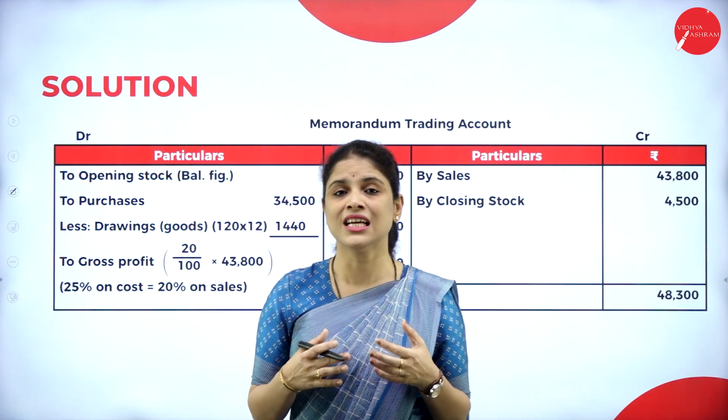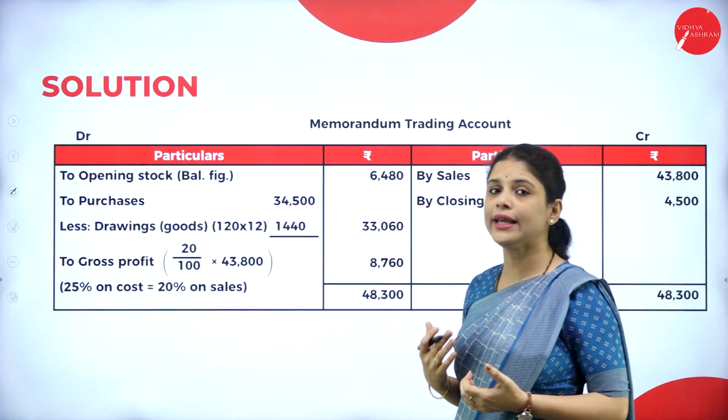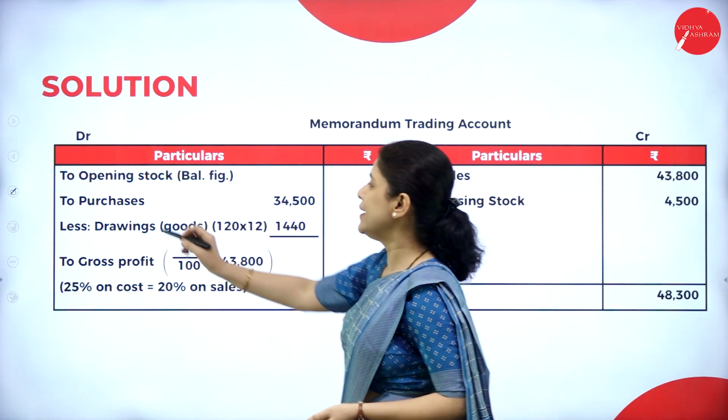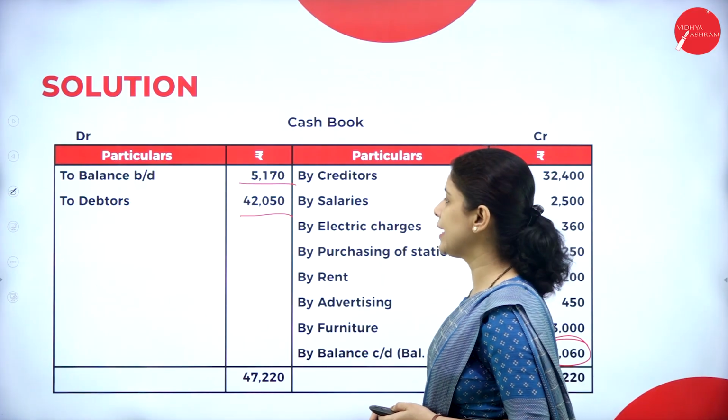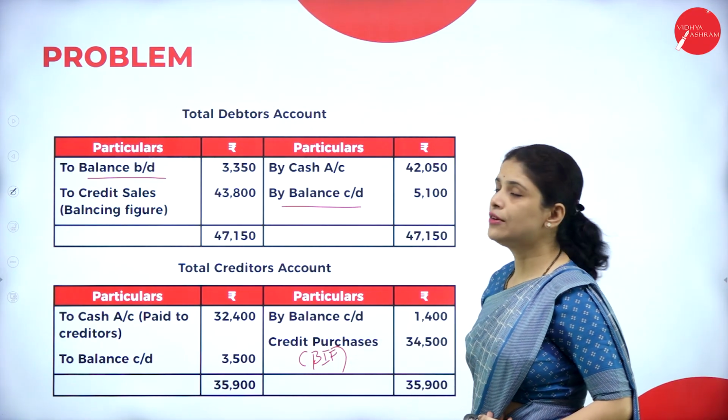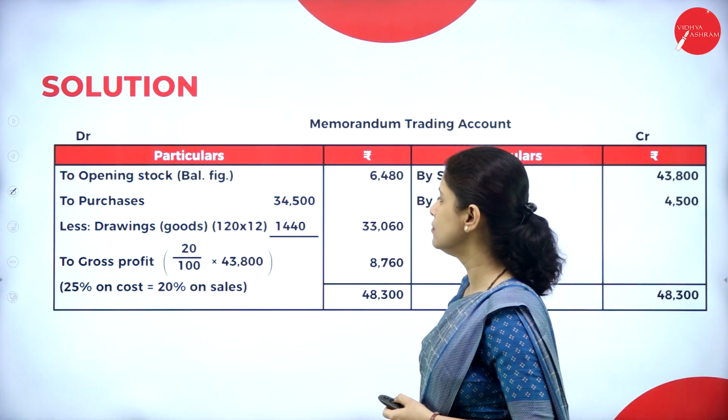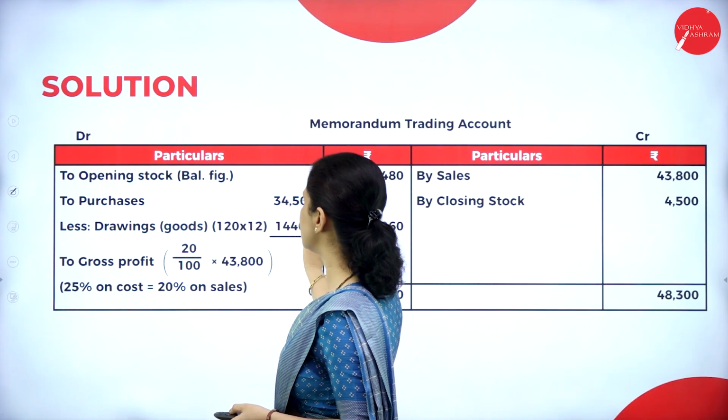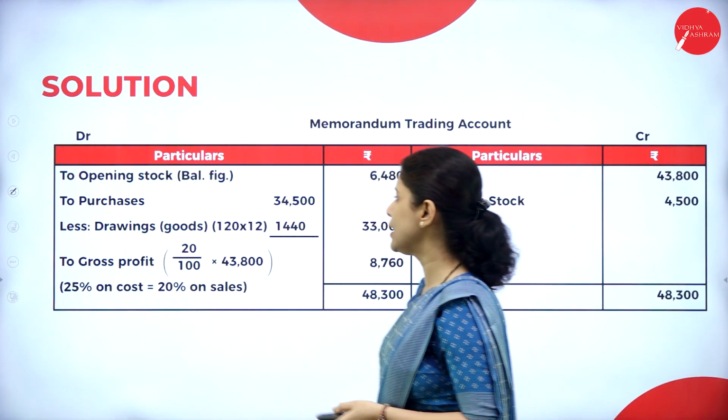Now let us do the memorandum trading account. Why we are preparing this? Just to calculate the opening stock. So how to do that? Now let us write purchases. From where did we get this? We got it from here, from the total creditors account. So purchases is 34,500 less drawings. So what is drawings here?